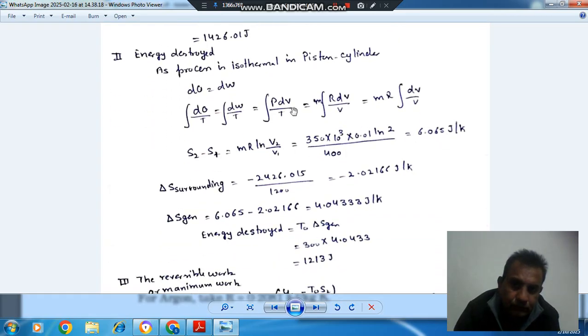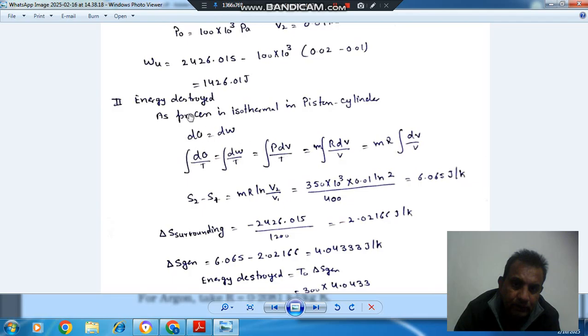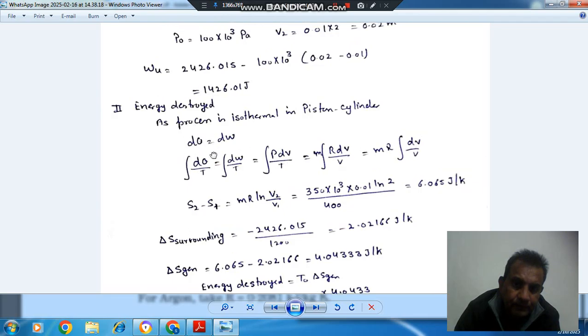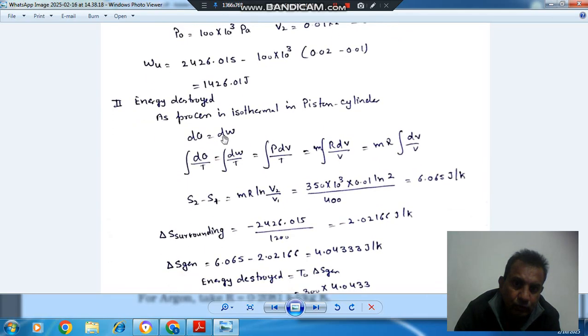Now the heat transfer is the same as the work done, so dQ is equal to dW. That heat is gained from the surroundings. So the surrounding is the furnace, and the furnace loses this much heat at 1200 Kelvin. So the decrease in entropy of the furnace, or surroundings, is this.